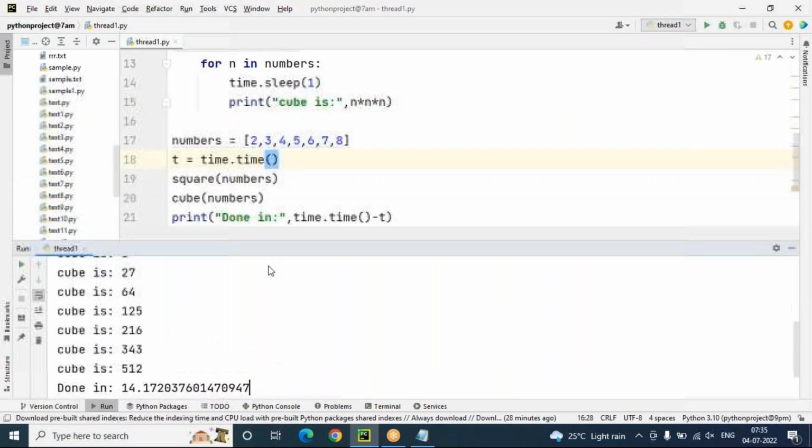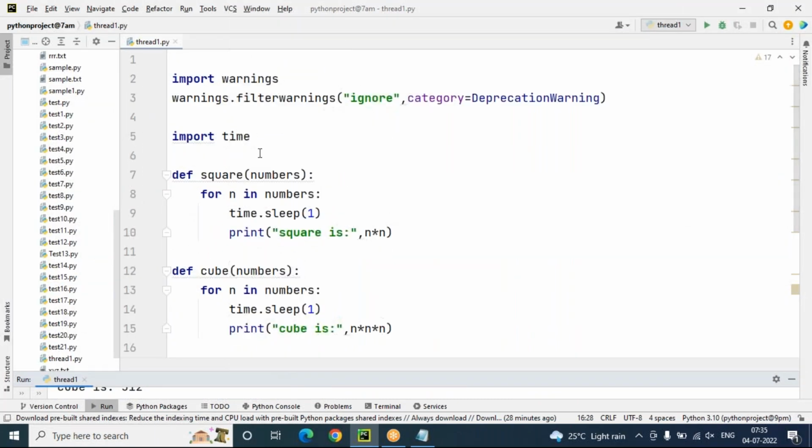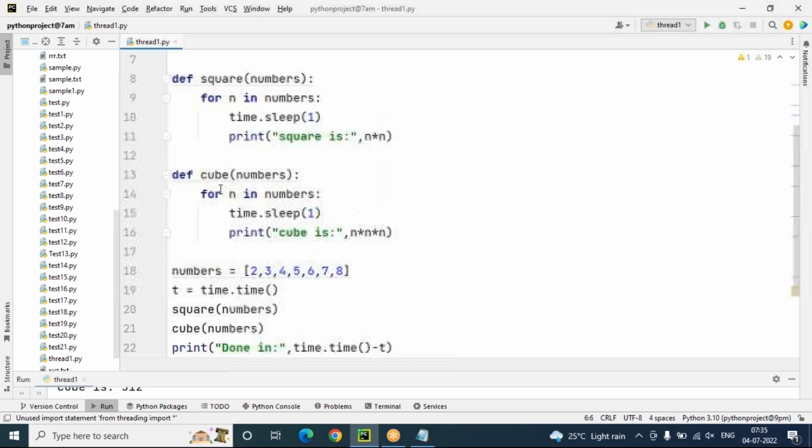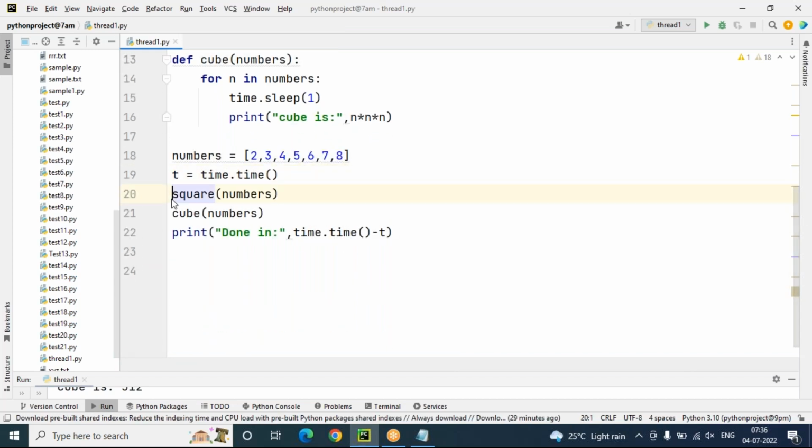Now I am converting this same program into a multi-threading program, sir. How do we convert this program into a multi-threading program? Now you can see: from threading import star. It indicates that you are implementing this program with multiple threads, not a single main thread. For executing the square function separately, I want to create one thread. For executing the cube function separately, I want to create one more thread. So let's try to create multi-threading.